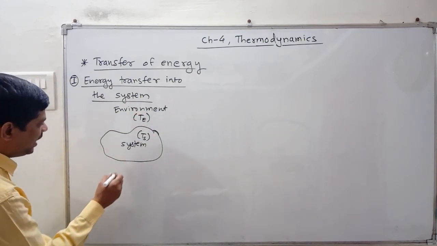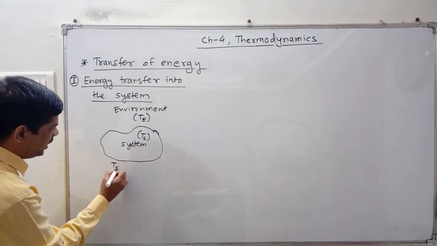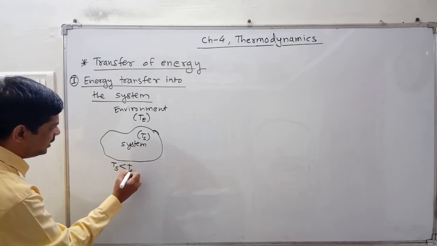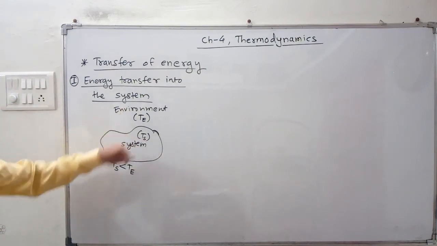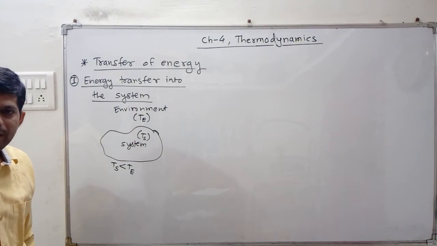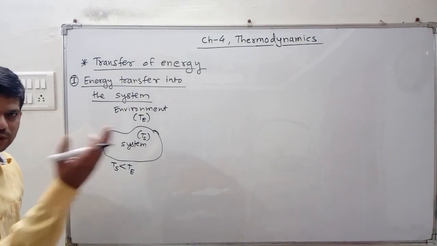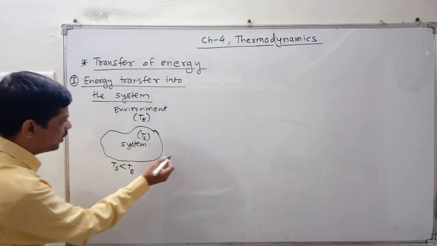If we are imagining the case that Ts is less than Te, means the temperature of the system is less than the temperature of the environment. So how is it transferred? Obviously from higher temperature to lower temperature.